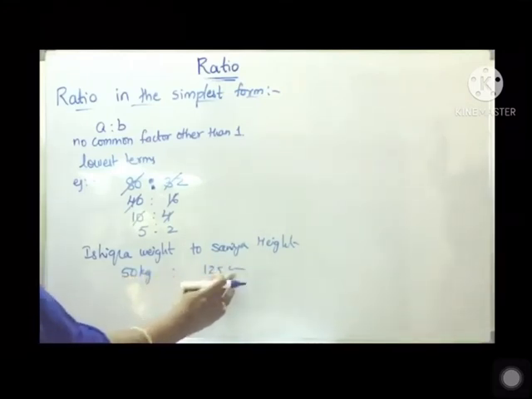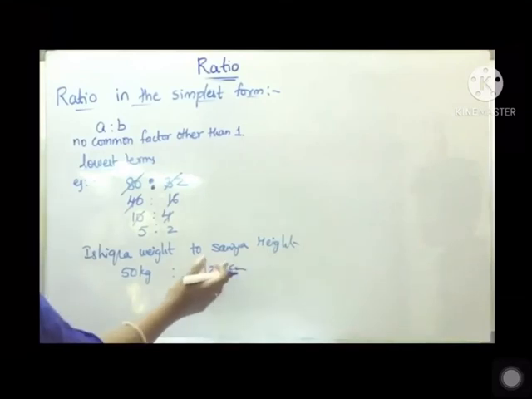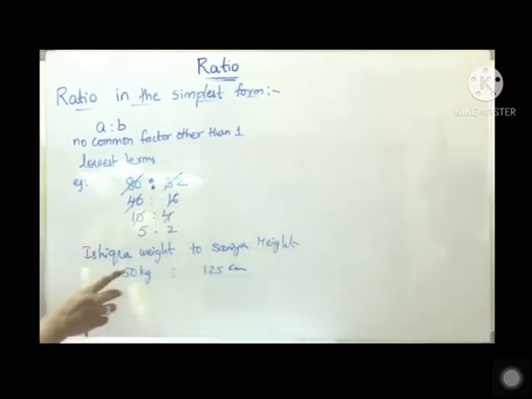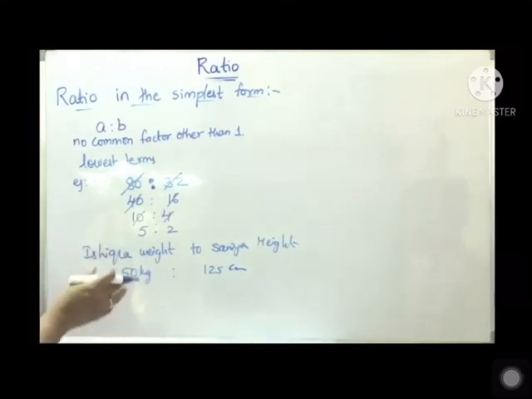Here the quantities are not the same, children. These are kgs because it is a measurement of weight, and these are centimeters because it is a measurement of height. So the comparison is meaningless if the quantities being compared are not of the same kind, meaning they are not measured in the same units.